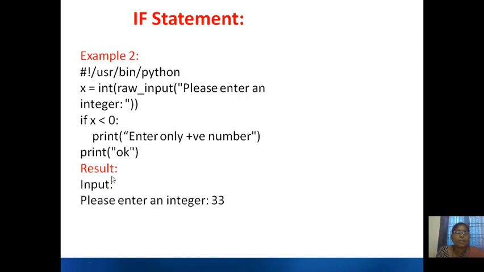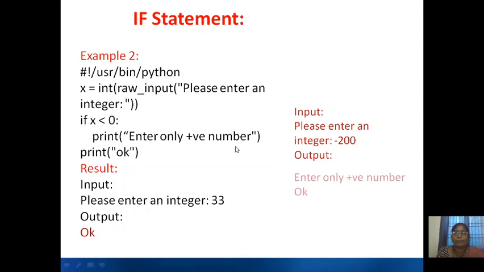Now let us see. The first input we have given is 33, and 33 is in x. 33 is less than 0 is wrong, so it will print only OK. Let us suppose you give one more value, minus 200. Minus 200 is stored in x, so minus 200 is less than 0, so it will print enter only positive number and then OK.